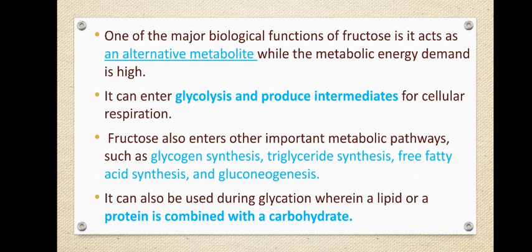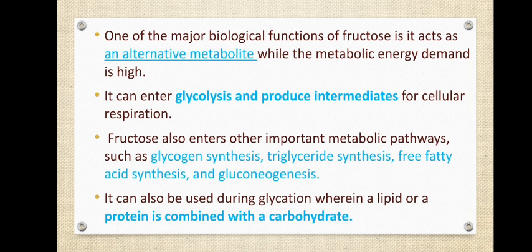The major biological function of fructose is that it can act as an alternative metabolite in generating energy. It can be an alternative for glucose in the sense that it can enter into glycolysis. In detail we will be studying glycolysis in one of the coming chapters, and you might have already studied it in your previous classes, where glucose is broken down into pyruvic acid.